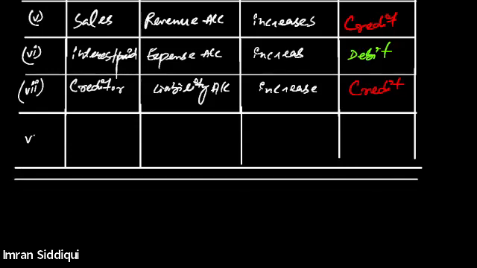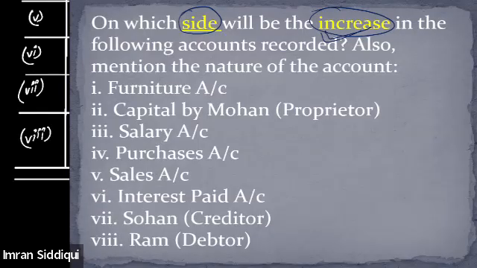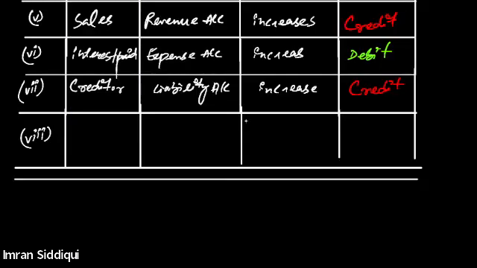One last item, item number 8. Item 8 says Ram, that is debtor. Debtor is increasing, and debtors are what? Debtor is an asset. Perfect. It is an asset, so the asset account is increasing.